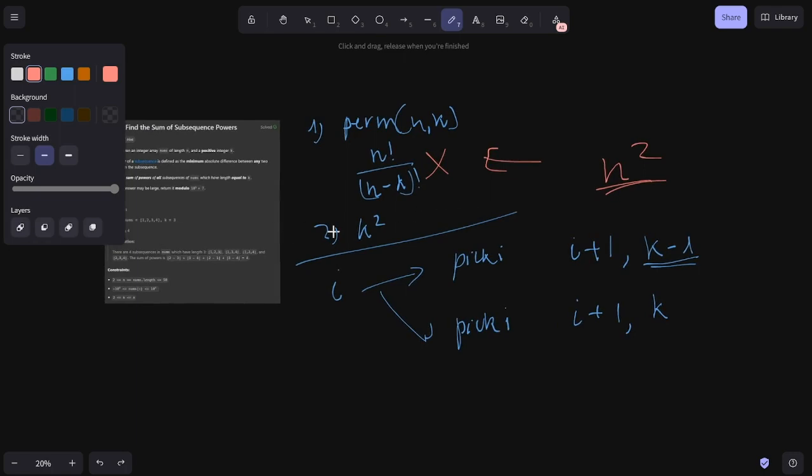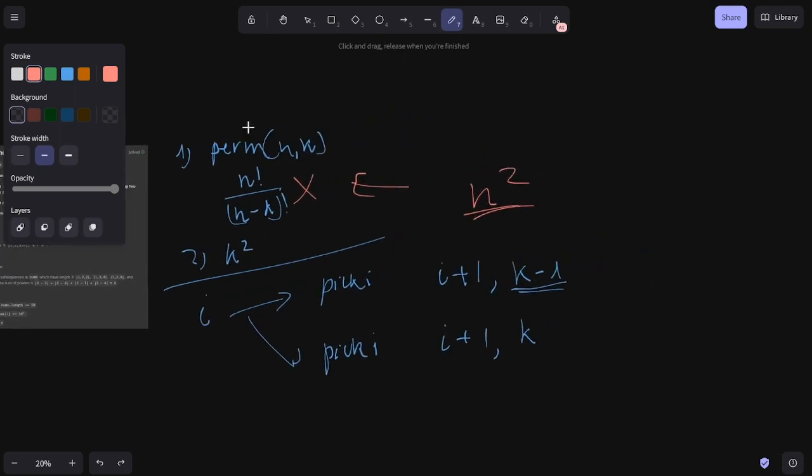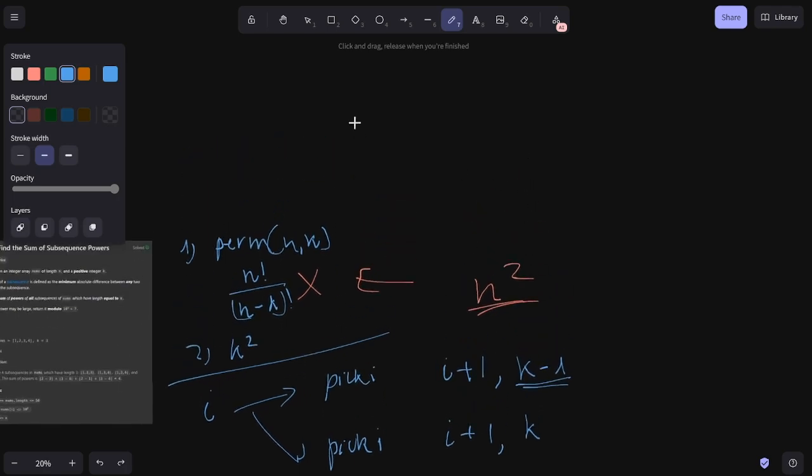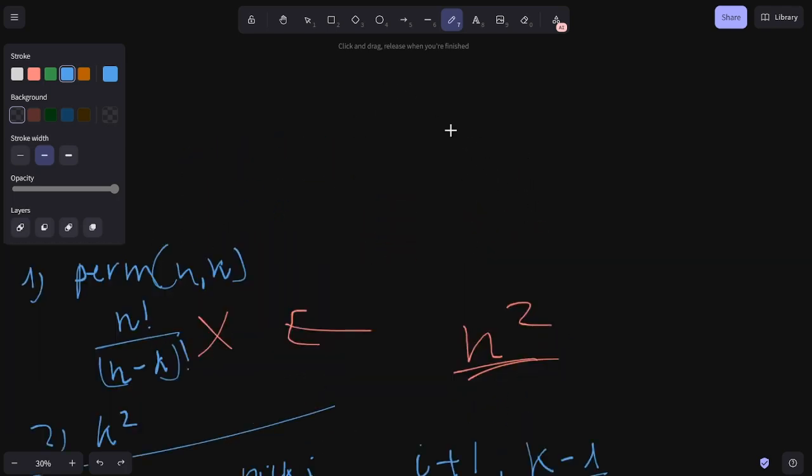Now, the problem is called sum of powers, right? So if you need to calculate the sum of powers, what information do we need when we are considering whether to pick I with K numbers left here? So actually, let's go into an example for this problem.